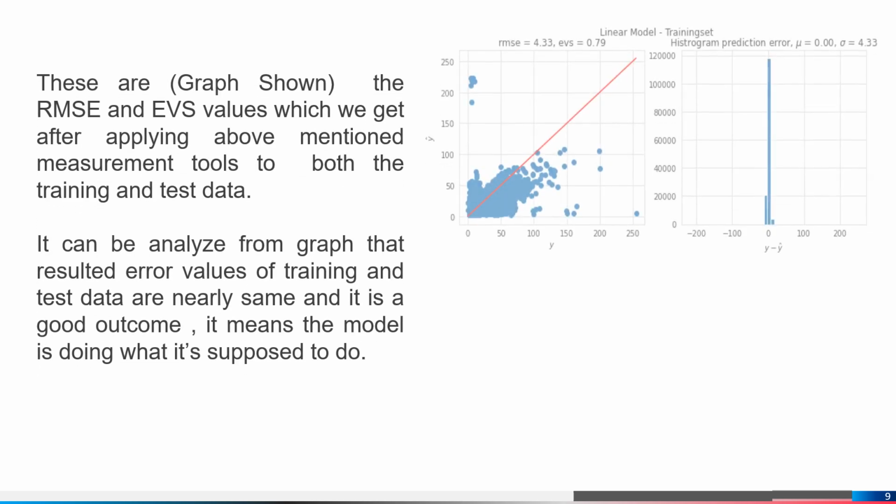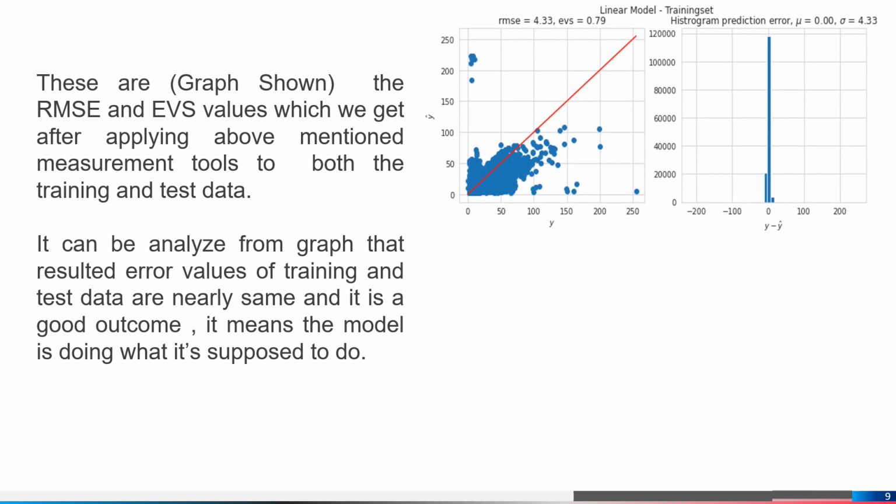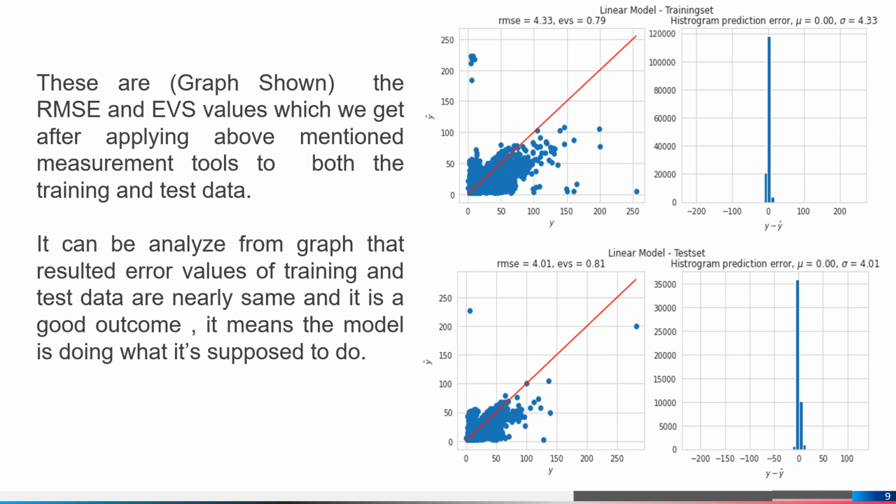Now in the next slide, we have made the graph between predicted values and actual values for training data and test data. On the right side of the graph, we have made a histogram showing the variance of error.